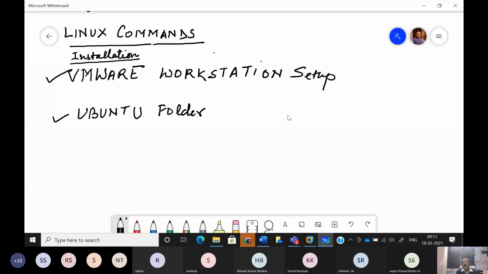So it's possible that we can have two or more virtual devices created on the same physical device. Like on my laptop, I can have two virtual devices created, one with an operating system like Ubuntu, second with an operating system like Windows XP.